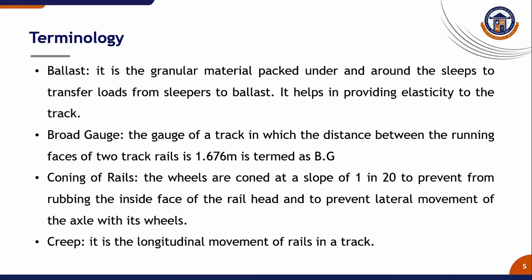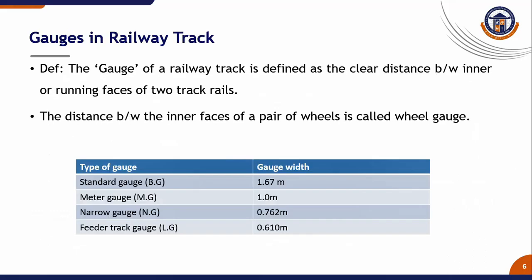Creep. It is a longitudinal movement of rails in a track. Gauges in railway track. Definition: the gauge of a railway track is defined as the clear distance between the inner or running faces of two track rails. The distance between the inner faces of a pair of wheels is called the wheel gauge.